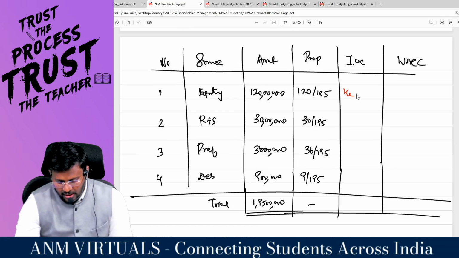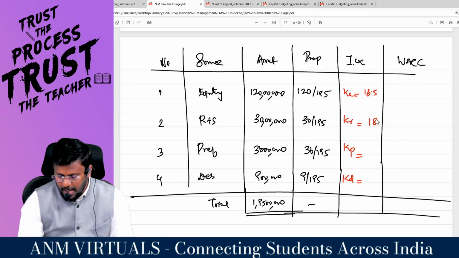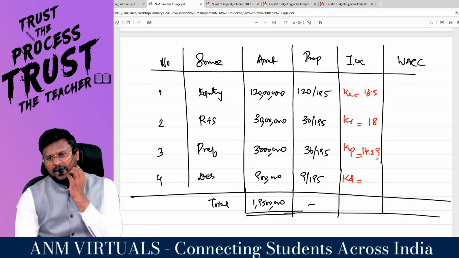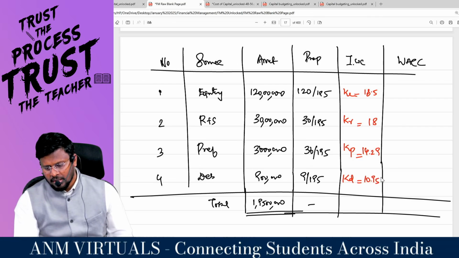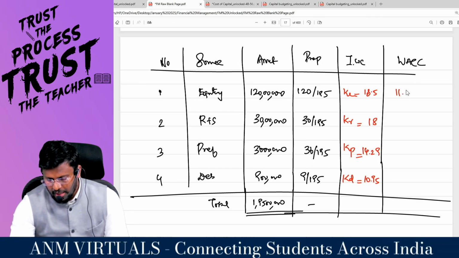KE, KR, KP, KD. Correct? What was the KE? 18.5%. What is KR? 18%. What is KP? 14.29. Just now we found out KD, 10.95, right, sir? So calculator, man, 18.5 into 120 divided by 195 comes to